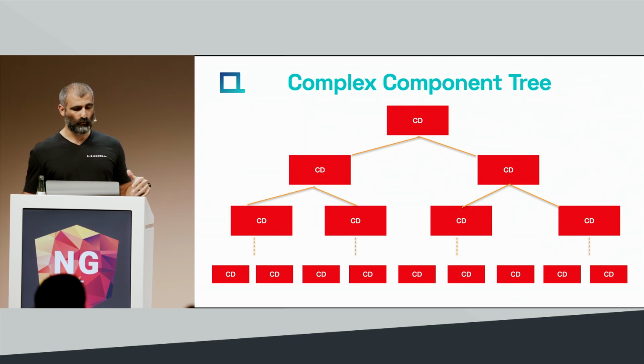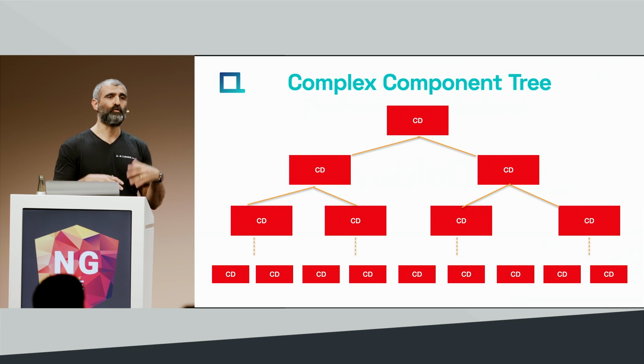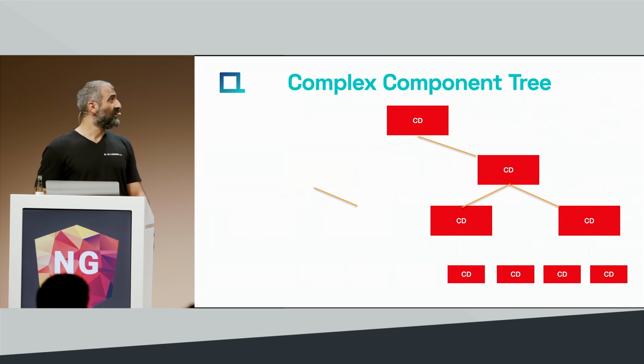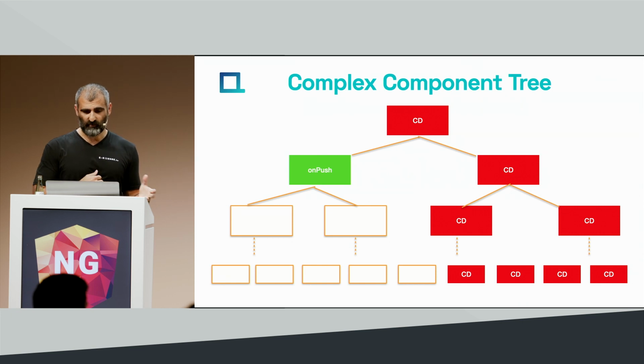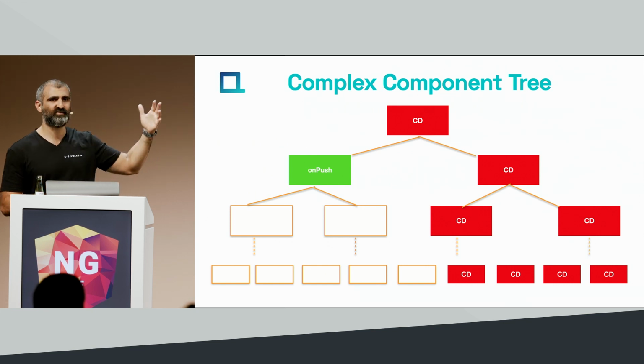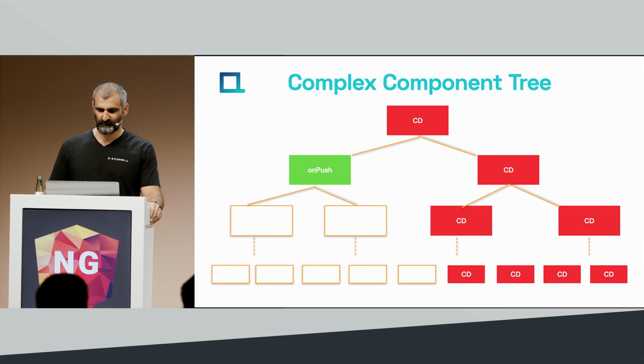Change detection will check all the components, and when it comes to Angular, if you're an expert, or even if you're not, the first thing you want to do is probably move to OnPush strategy, right? And this is definitely a great idea, because once you move to OnPush strategy, and the higher you put it in your tree, you're going to block the unnecessary renders of components.